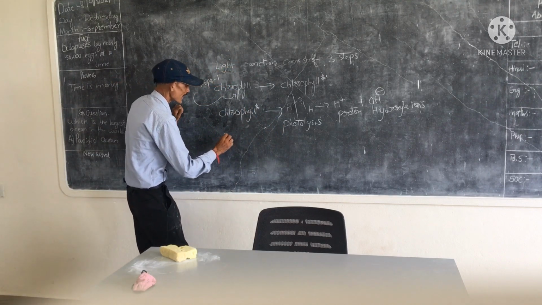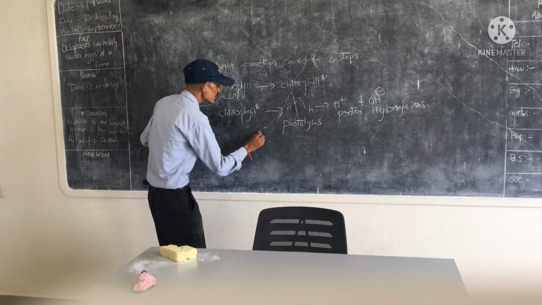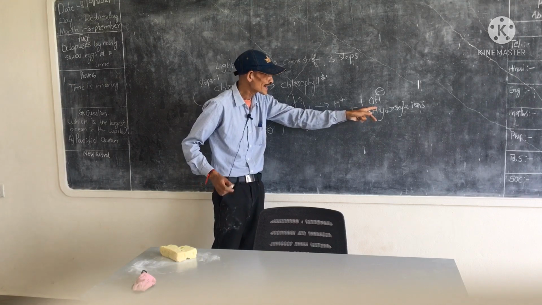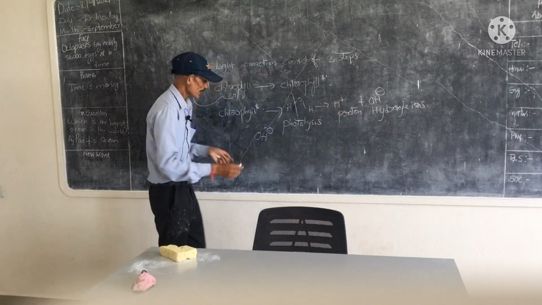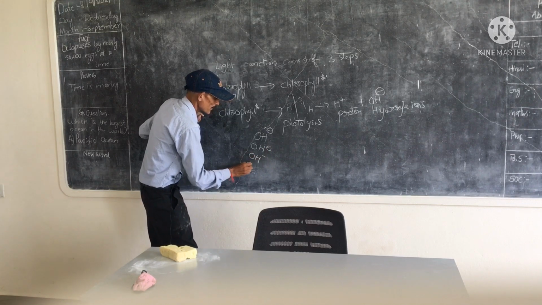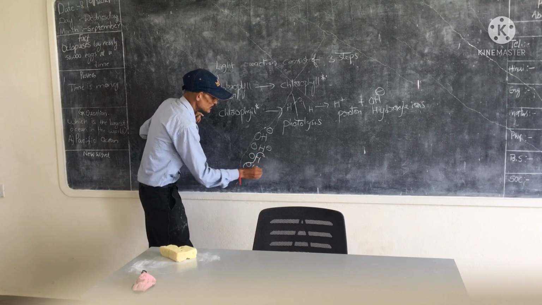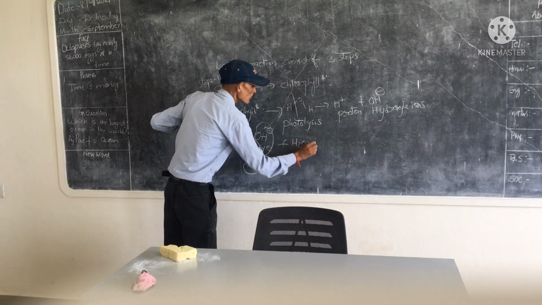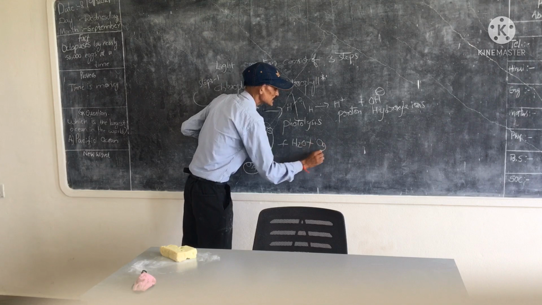Next, third step of light reaction, the hydroxyl ions rapidly change to form water molecules and oxygen.